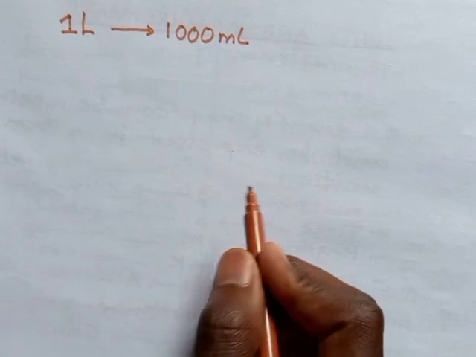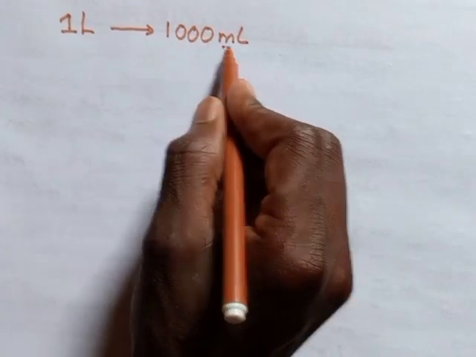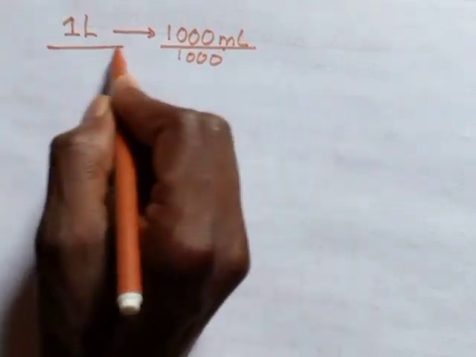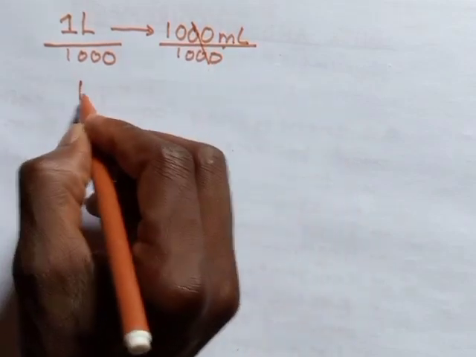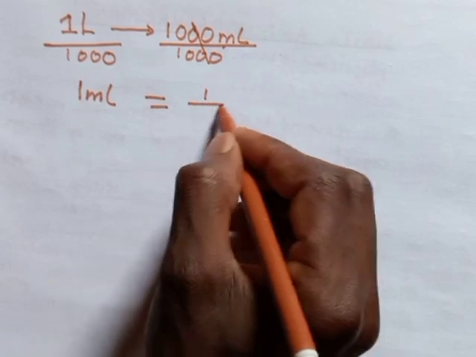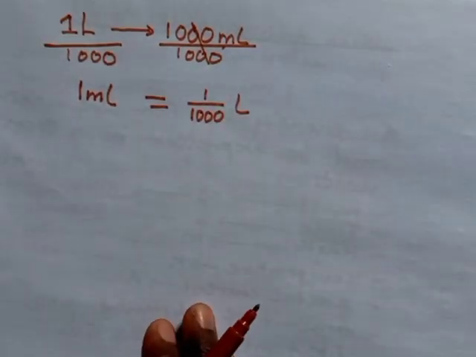Do you know the reason why we are saying a single liter has to be equal to something like this? It's because if you get back a bit to milli, we understand that you can express a single milliliter by dividing throughout by 1000. You do this, meaning that a single milliliter has to be something which is going to be 1 over 1000, then you put a liter somewhere there.